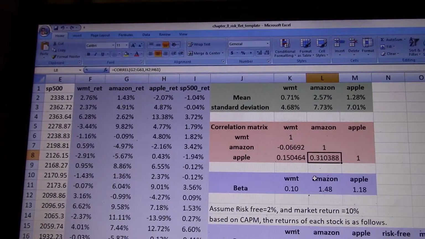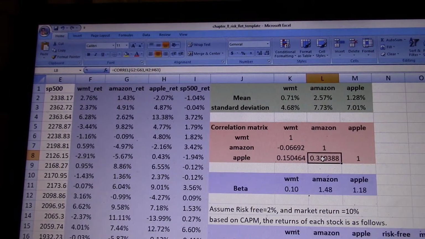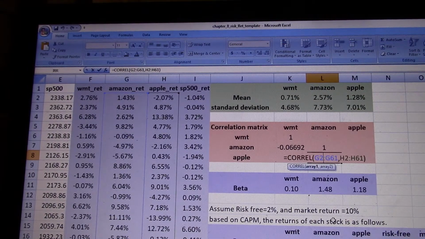To calculate the correlation, you see CORREL is the syntax to do that. You just highlight the stock return of Amazon, comma, and Apple stock return, and use the CORREL command to get it.